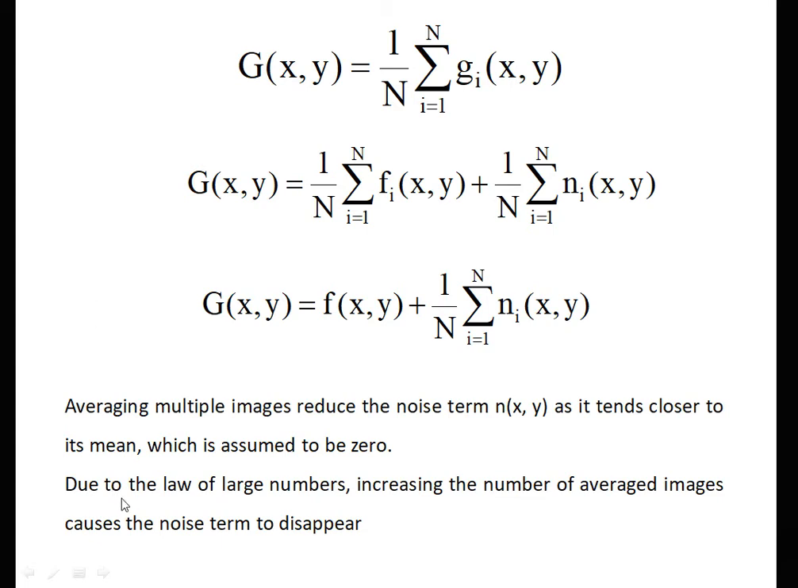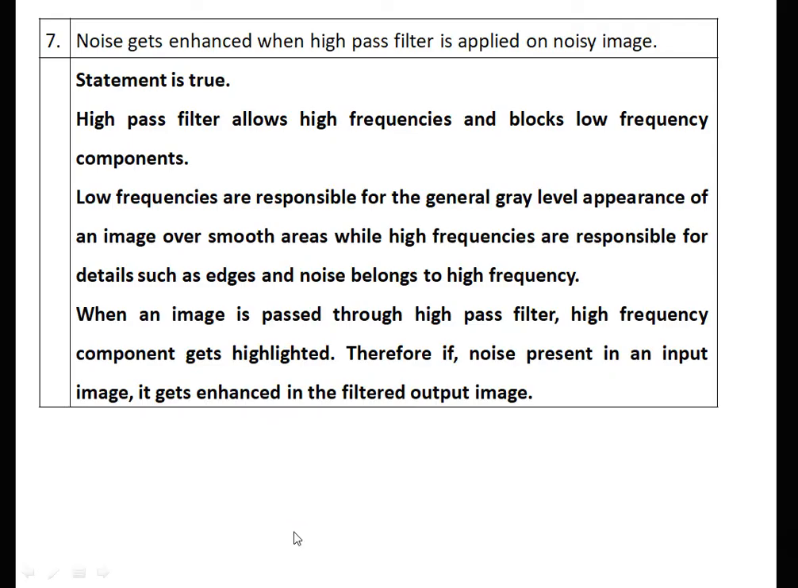and at that time when we add the images, as more images get added, the noise part tends to 0. Due to the large number, increasing the number of averaged images causes the noise term to disappear. Noise gets enhanced when a high pass filter is applied on noisy images.